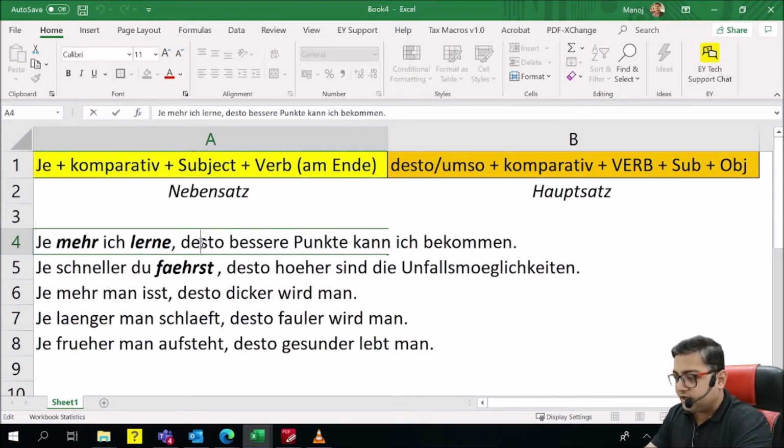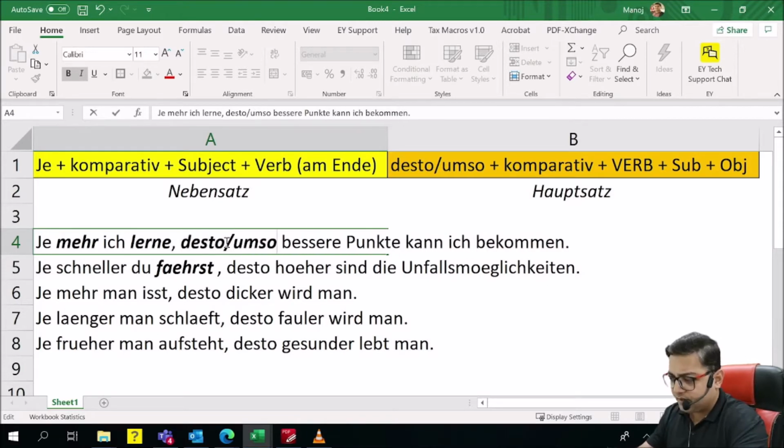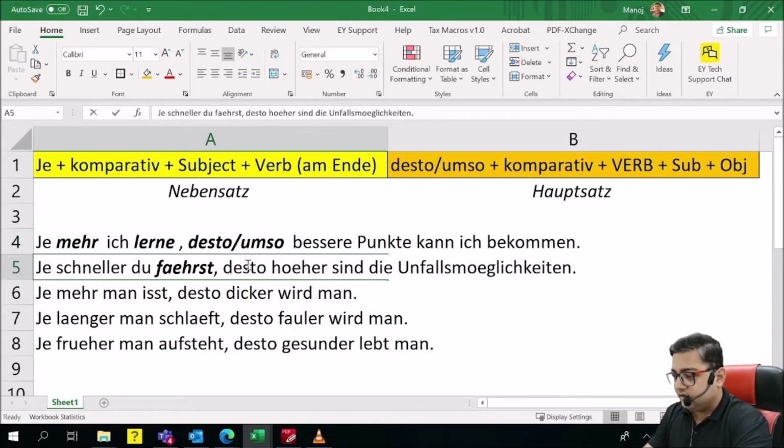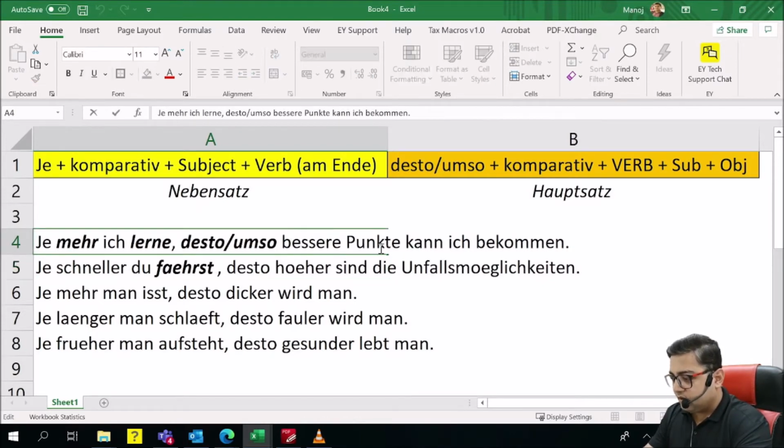Now we come to the next part, which is our Hauptsatz. So we have this desto, or in B2 you call it umso. The meaning is the same. You use desto, you use umso. It's more or less the same thing. Then the comparative form, and then the verb, then the subject. Because it's a modal verb, this is in the end, the infinitive verb.